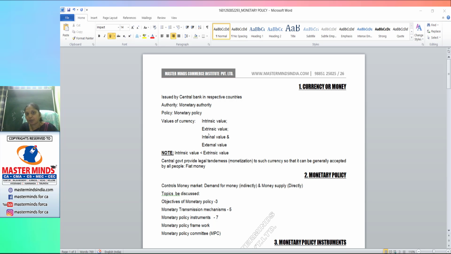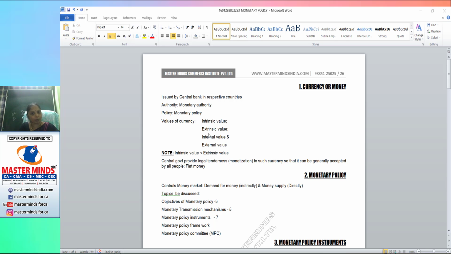So you can assume the issue of currency with low intrinsic value and high extrinsic value, right? And this will be termed as fiat money if the country or central government provides legal tenderness to it through monetization. The internal value of currency has to be protected by the RBI. The external value of the currency has to also be protected by the RBI. All these terms will be discussed in monetary policy.